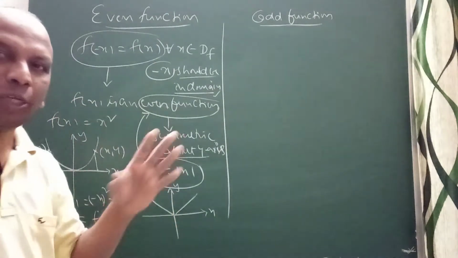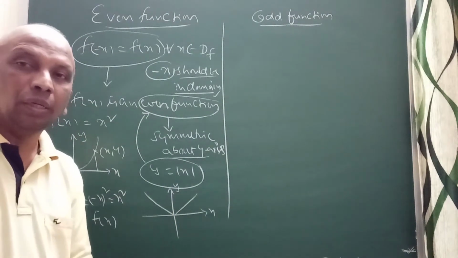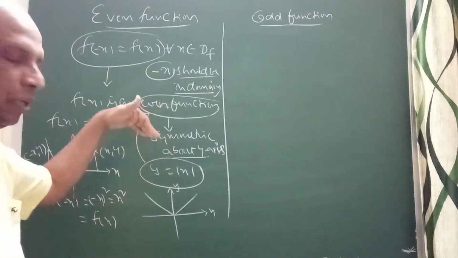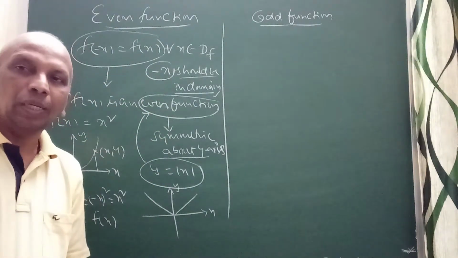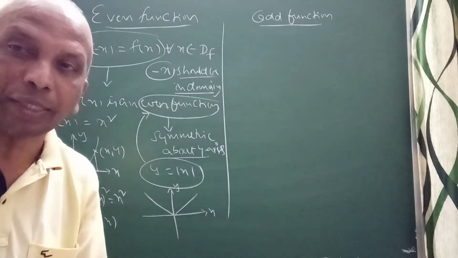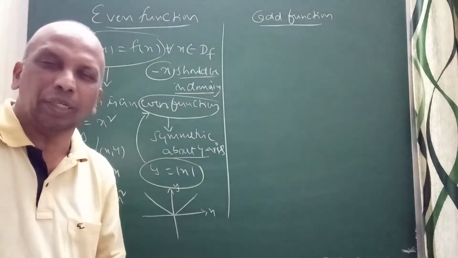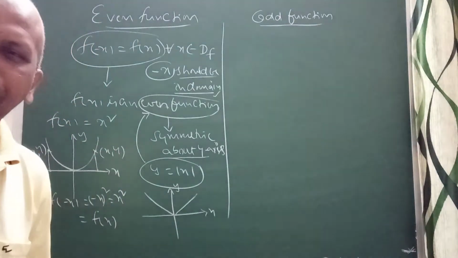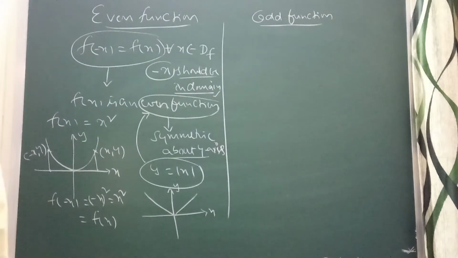So you take any function. Suppose I will tell you again, I will give you an example. Suppose you take cos x. Cos x is an even function. Cos of minus x is cos x. Cos of minus theta is cos theta. That is also an even function. No doubt about that. Cos is an even function.